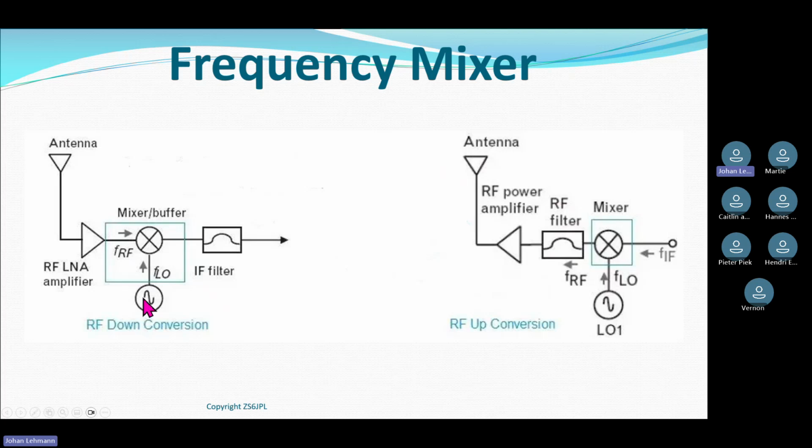If I multiply 9.9 megahertz by 10, I get 99 megahertz. So with a 100 megahertz signal and a 99 megahertz signal, I get 1 megahertz coming out, and 101 megahertz as well: the sum as well as the difference.